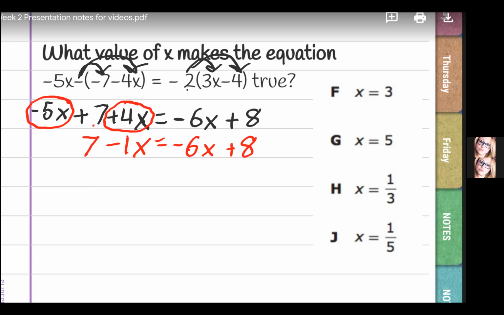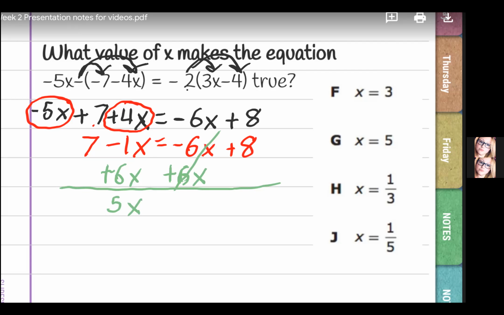Okay? Next step, we got to move our constants and our variables. So look and see what you got. We got a negative 6. If we move that negative 6 to the other side, guess what? Negative to move to the other side has to be a positive. So that's why I'm going to do plus 6. And if we do it to one side, we have to do it to its like term on the other side. We did that, so those cancel out. And negative 1 plus 6, or what's 6 minus 1? 6 minus 1 is 5x.